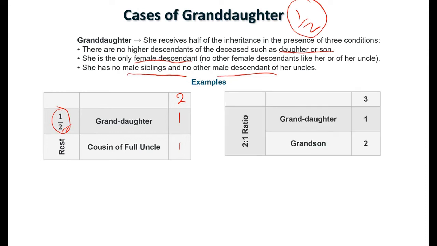Here we have granddaughter with a grandson. So she has a male sibling now. So in these occasions, the granddaughter is going to share with him للذكر مثل حظ الأنثيين.